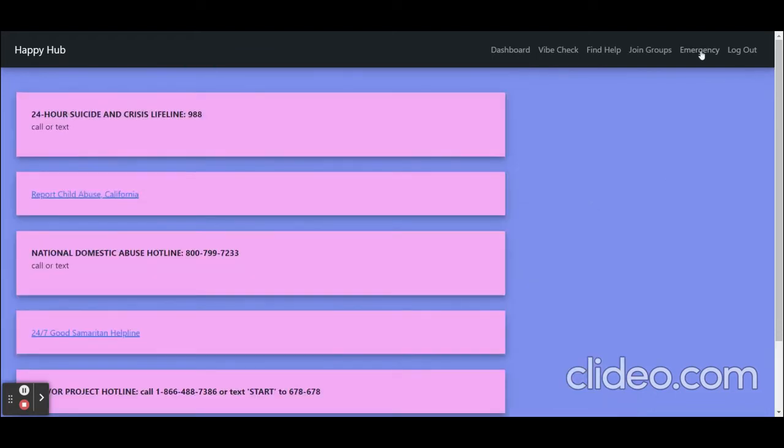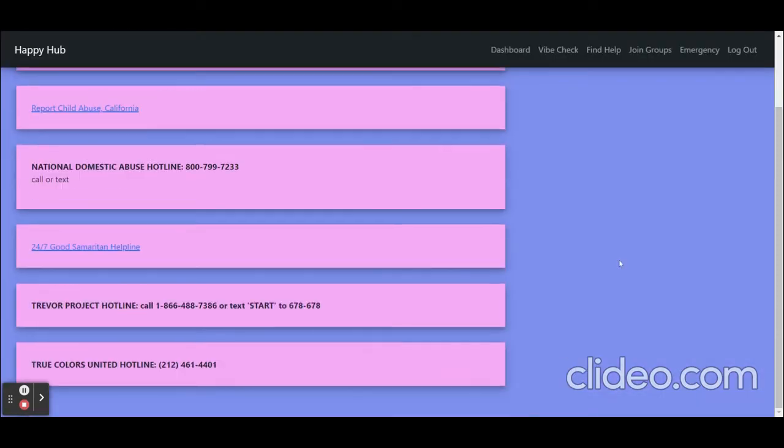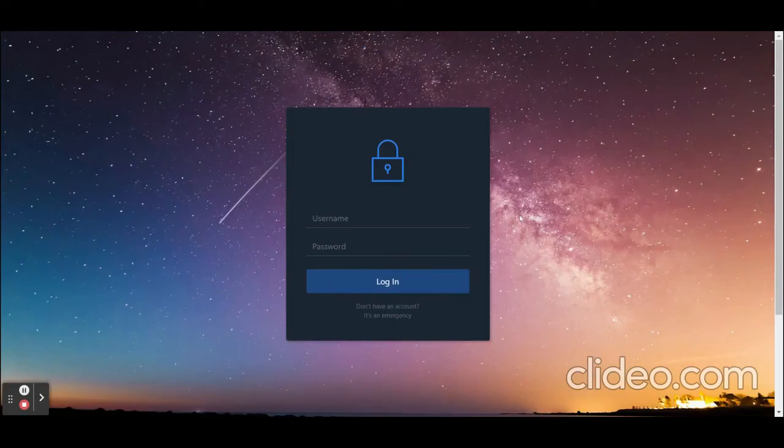The emergency page is pretty special. It can be accessed without being signed in because in an emergency, the user might not have the time to log in first. As we can see, when we log out, we can still access the emergency page, but trying to access any other page prompts us to log in again.